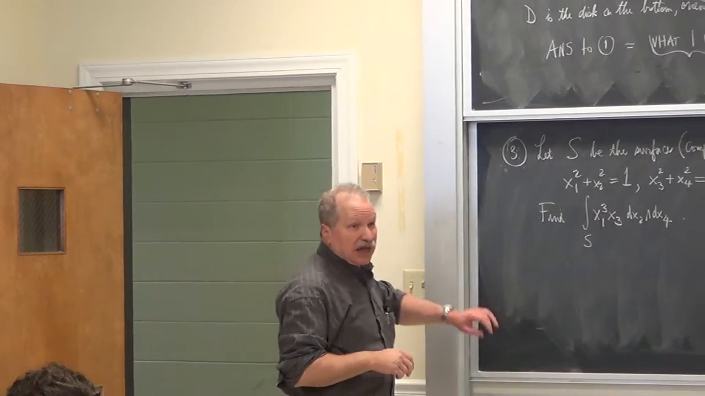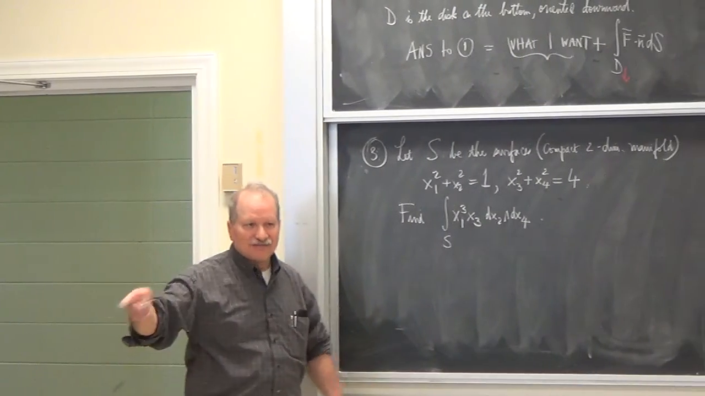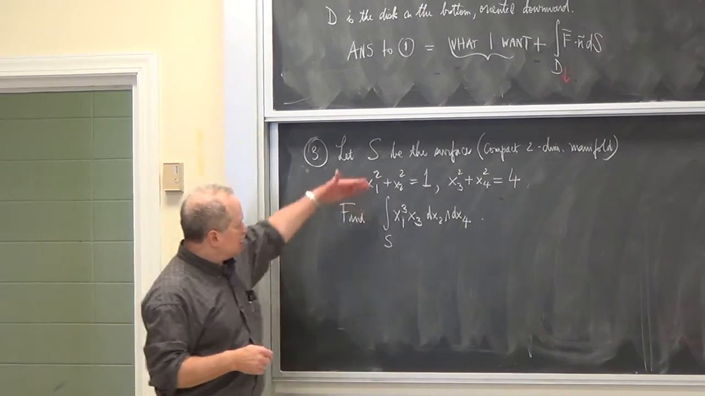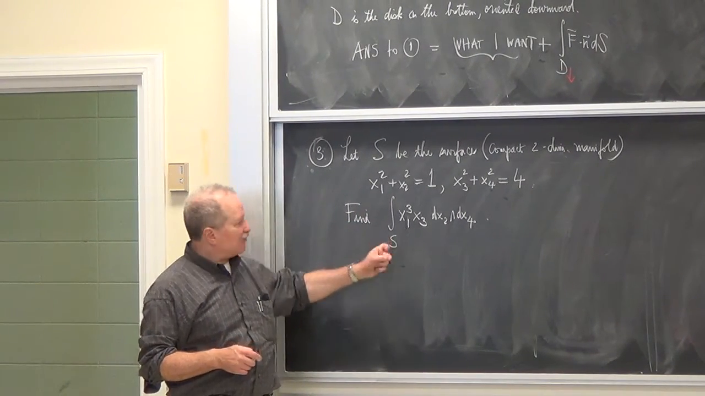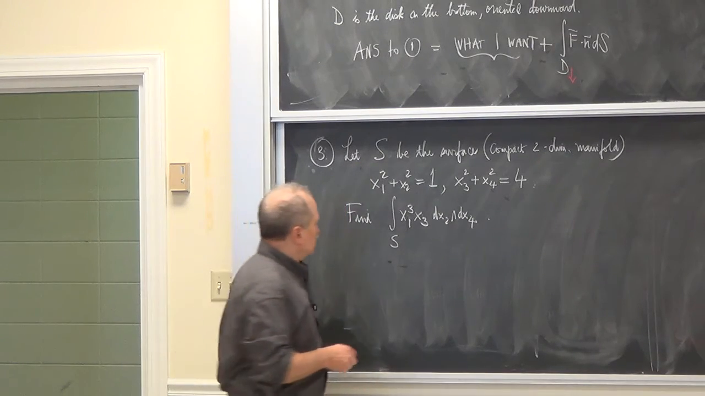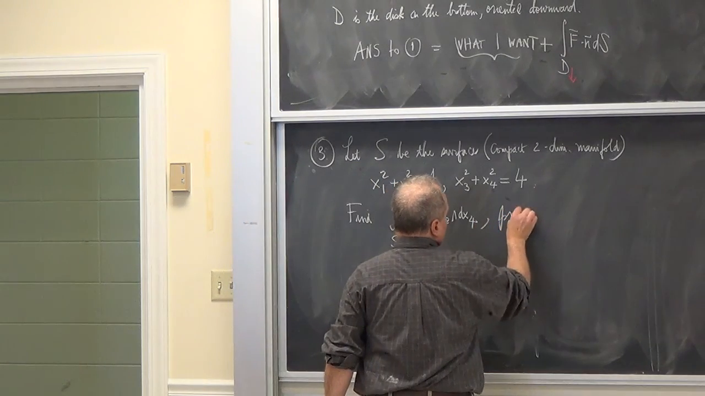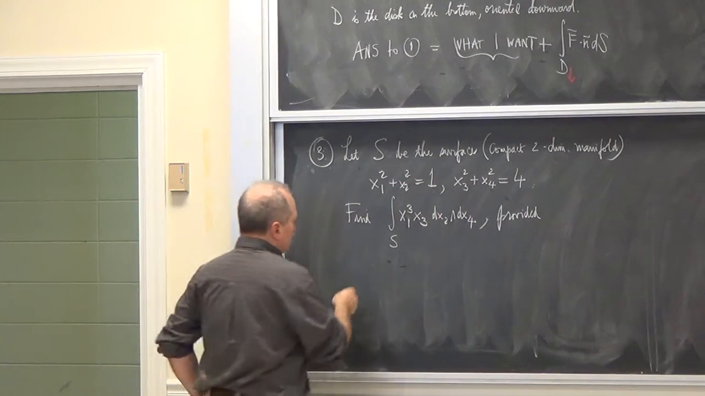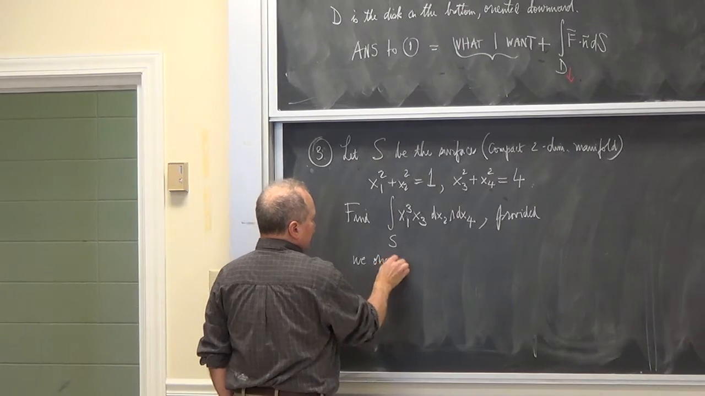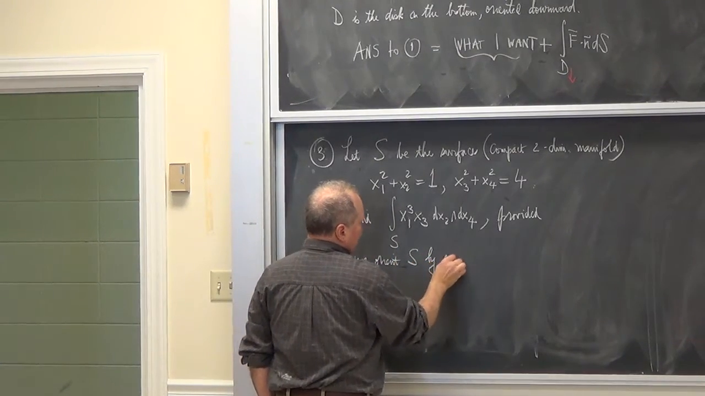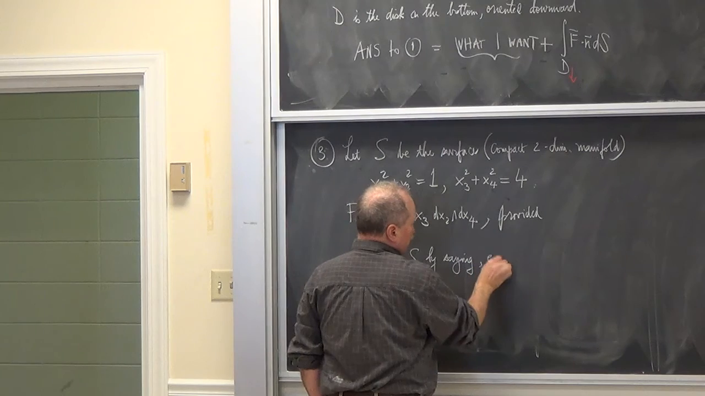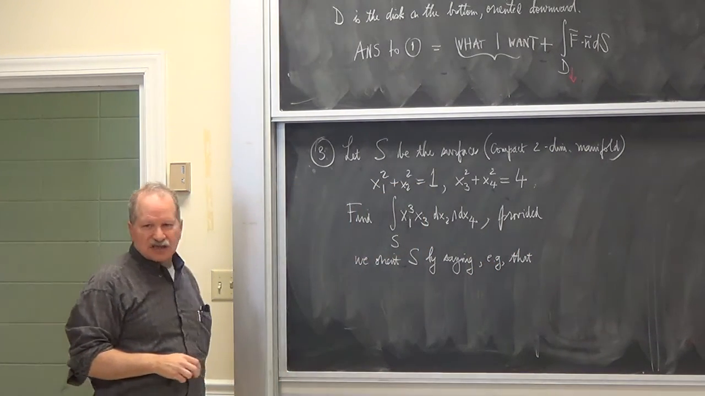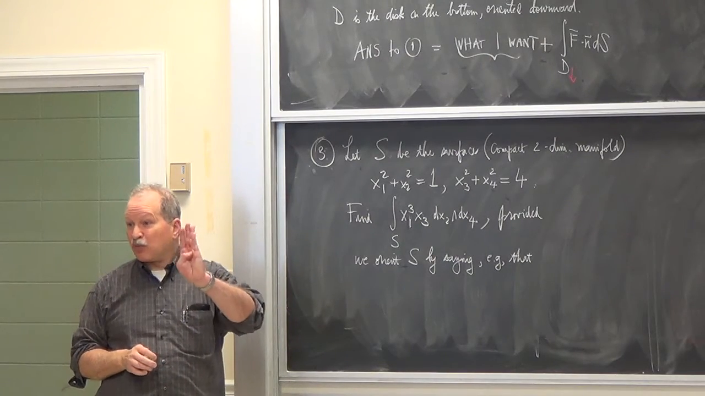Now, you should complain. And there's no orientation. Cameron's complained. So to make the problem doable, I have to tell you how to orient the surface. So, footnote, author forgot to orient surface, provided we orient S by saying, for example, so I need to tell you a point on the surface, and I need to tell you how to orient the tangent plane at that point.